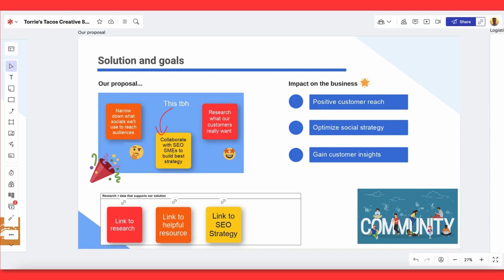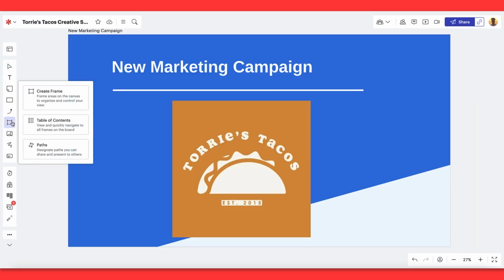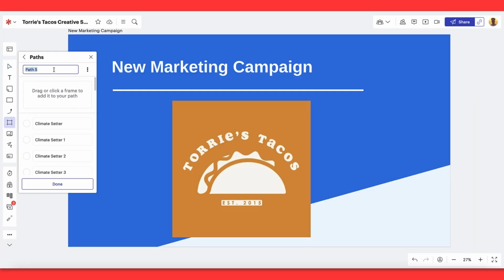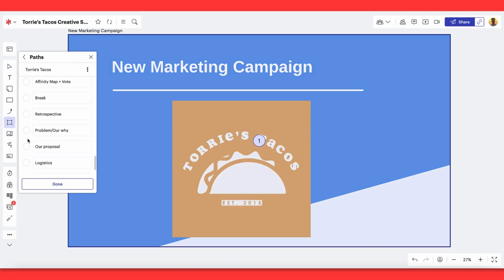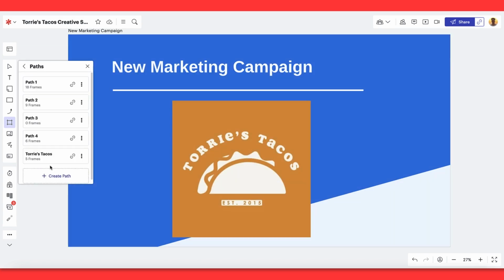With your team, start adding visuals through links, images, and relevant data to each frame that clearly communicates these points. We recommend being selective with what you add so you don't overpower the viewer with text and links to the document. When it's time to present, paths help control the viewer's experience so that they navigate through the information in the frames in the clearest way possible.